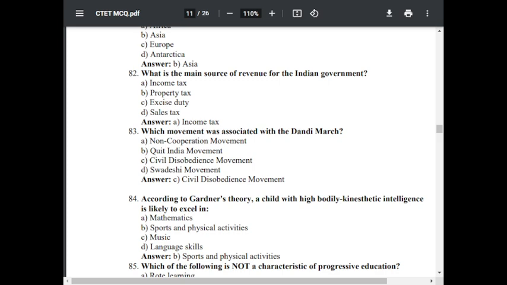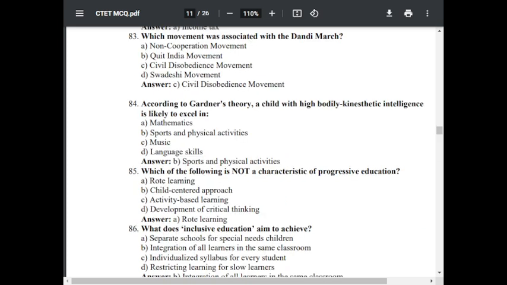Question number 84. According to Gardner's theory, a child with high bodily kinesthetic intelligence is likely to excel in. Option A, mathematics. Option B, sports and physical activity. Option C, music. Option D, language skill. The correct answer is B, sports and physical activities. Option B is correct.